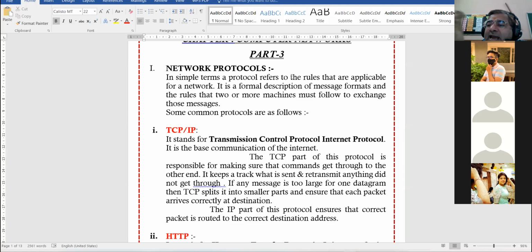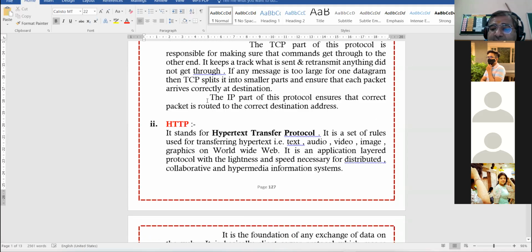IP checks that the correct packet should reach the correct destination address. सही पैकेट सही एड्रेस पे जाए. Whatever address is there on the packet, the packet should go to that particular address only, not to any other address. This checking, this surety is given by IP. Okay. Then you have HTTP.